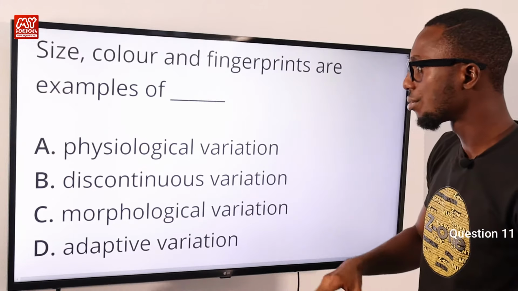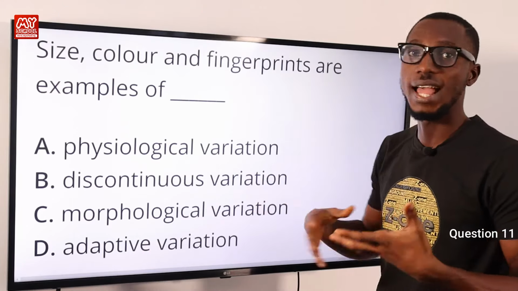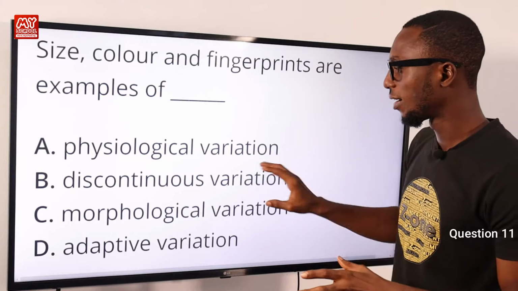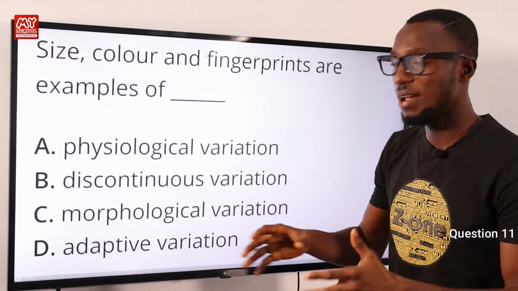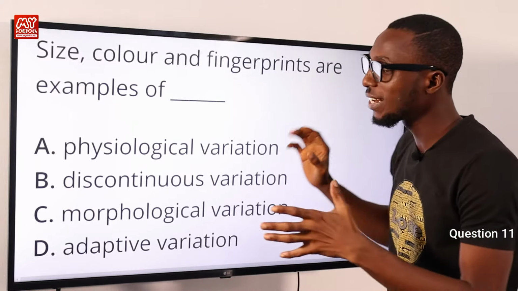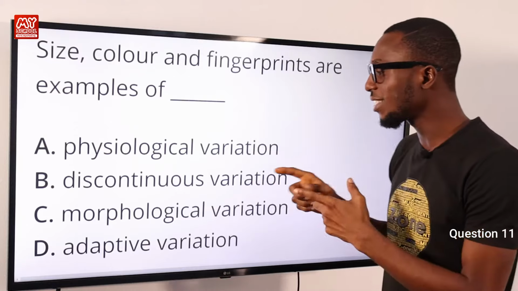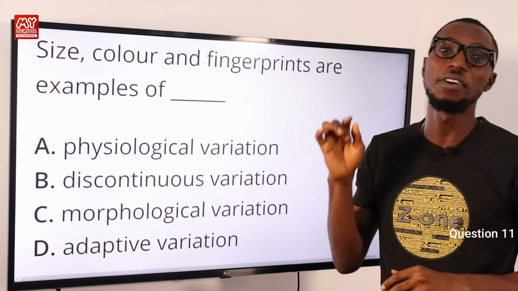Coming back to continuous variation, you talk about things like gender. Coming to adaptive variation. So just to bring everything to conclusion, we can confidently say that the correct option here is C for morphological variation. Option C is very correct.